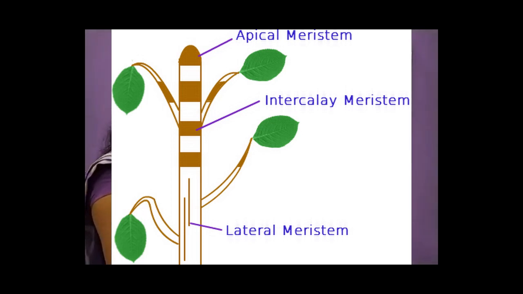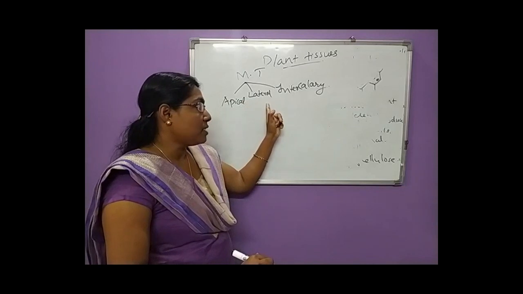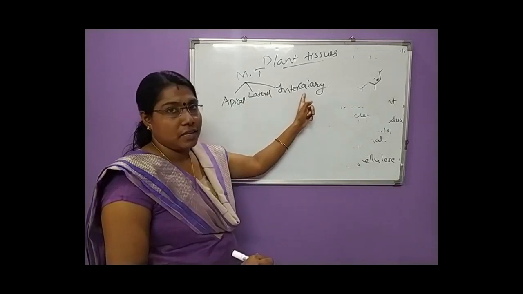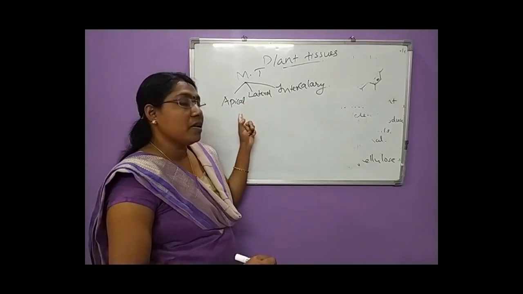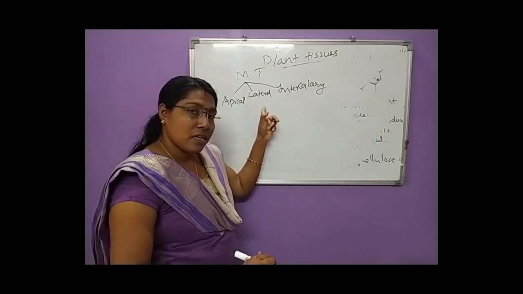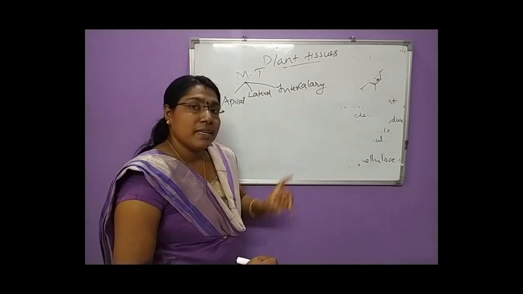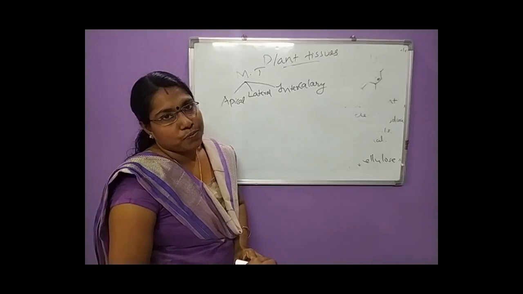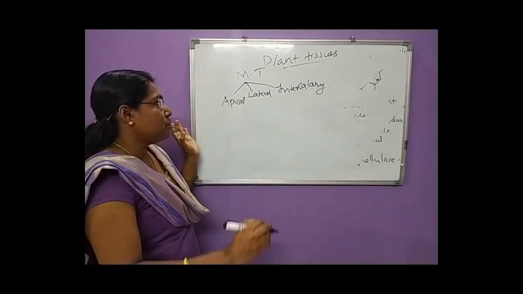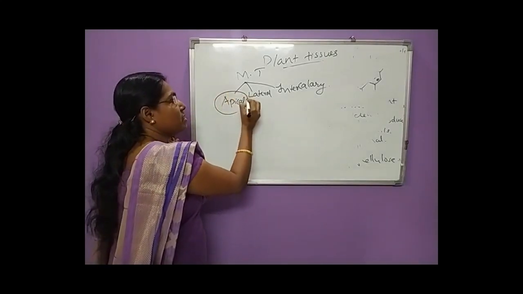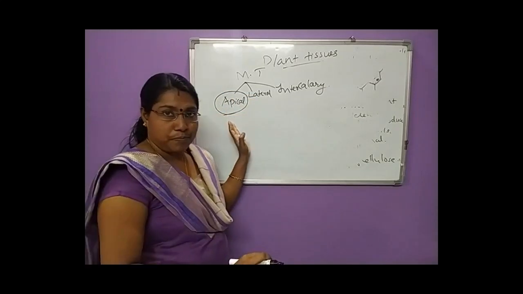So on the basis of the position in the plant body, the meristematic tissues or meristems may be classified into three types. Which are they? They are apical meristem, lateral meristem, and intercalary meristem. Or other names are apical meristematic tissue, lateral meristematic tissue, and intercalary meristematic tissue. This apical meristem, from the name itself, we can see the position.